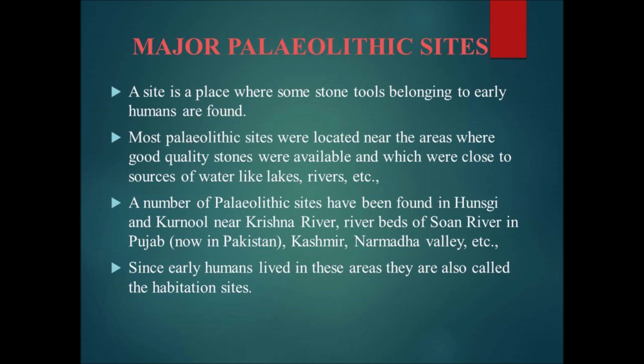So here children, we are learning about the main Paleolithic sites. We all know that a site is a place where stone tools belonging to early humans are found. The maximum of Paleolithic sites were located near the areas where good quality stones were available and they were close to sources of water like lakes, rivers, etc. A number of Paleolithic sites have been found in a few places like Hansgi, Kurnool near Krishna River, riverbeds of Son River in Punjab and now in Pakistan, Kashmir, Narmada Valley, etc. Since early humans lived in these areas, they are also called the habitation sites.